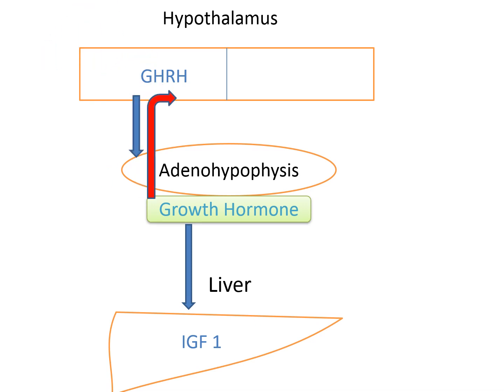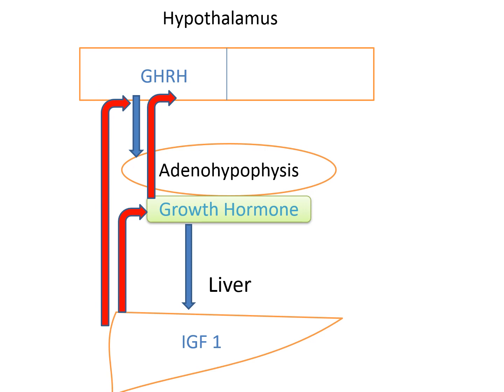This growth hormone inhibits GHRH when the concentration of growth hormone is high. Second, IGF-1 when the concentration is high, also inhibits growth hormone in the anterior pituitary.